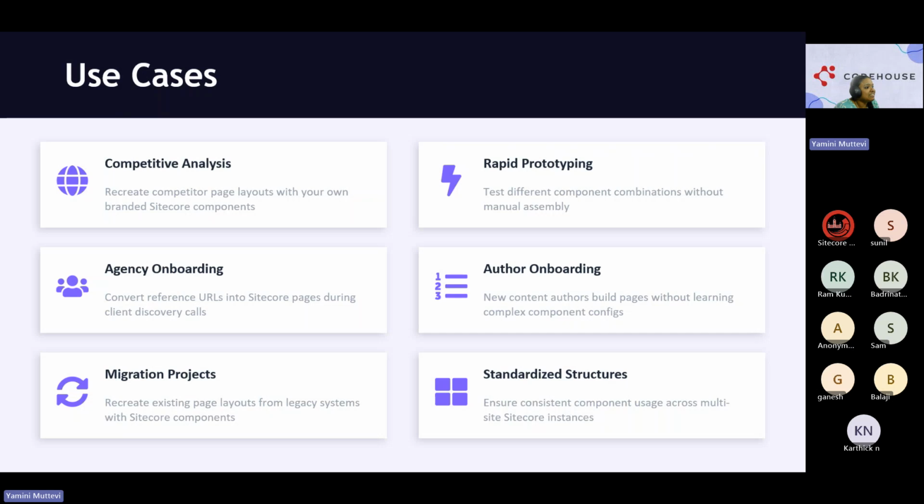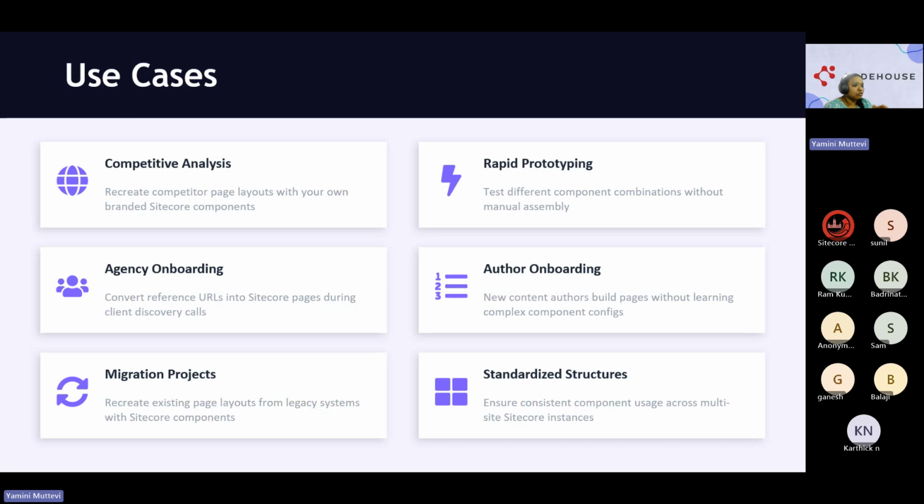Now, migration projects, as we know, are simpler. We go from XP to XM, or XP to XM to AI also. These are simple things, where we have the same layout, and the UX and UI are the same, but it has to be migrated to AI. In that case also we can use this application because it simply creates the content in the required structure. It doesn't need the content as is, because the UI and UX are the same and the structure would remain the same.